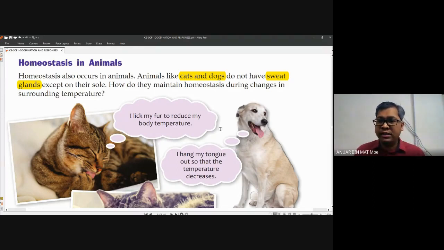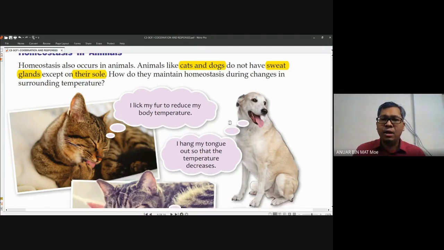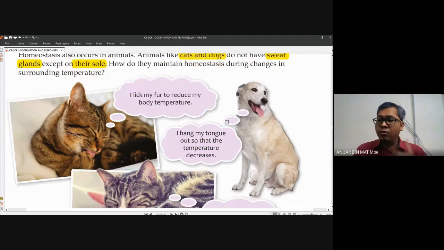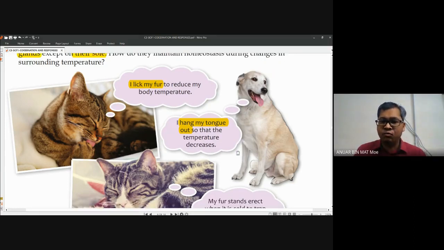But cats and dogs, because they have furry hair, do not have a sweat gland, except on their soles only. So how do they maintain the homeostasis, meaning how do they control their temperature? Number one, you just remember this, very simple. Cat will lick their fur. How about dogs? Usually, dog will hang the tongue out so that the temperature decrease.